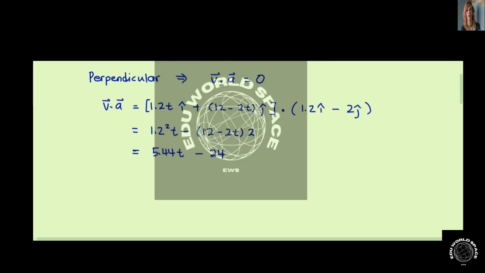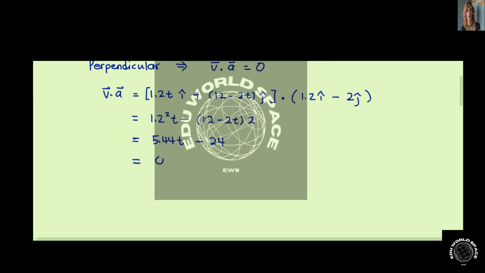And this is equal to 0, so t is equal to 24 divided by 5.44, and this gives us 4.41 seconds. So this is the answer for this question, and that's all.